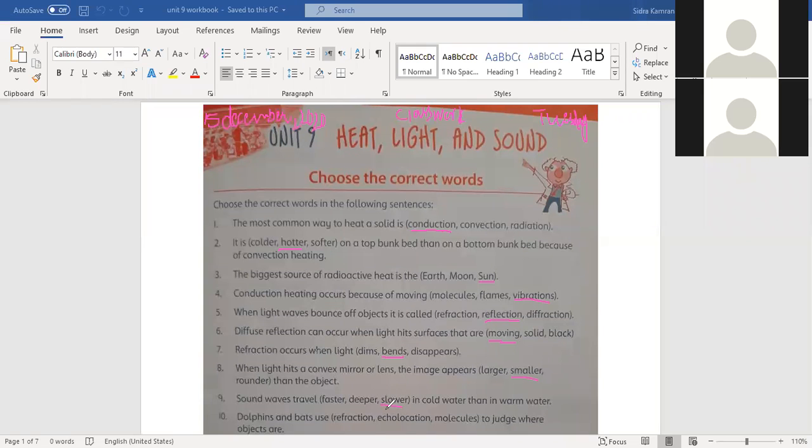Underline the slower. Last is dolphins and bats use dash to judge where objects are. Dolphins and bats use refraction, echolocation, molecules. Which one is the correct answer, Shahriyar? Answer this question, beta.